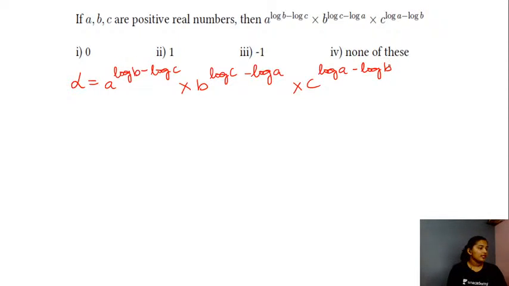Yes, now take the log of this. Okay, take log of alpha. So log of alpha here in this case will be log of this entire equation. Am I correct, students?